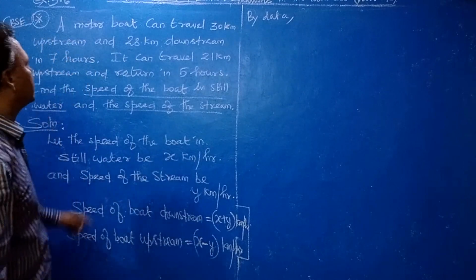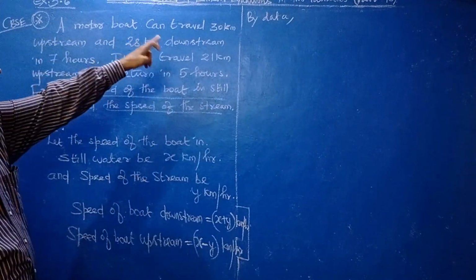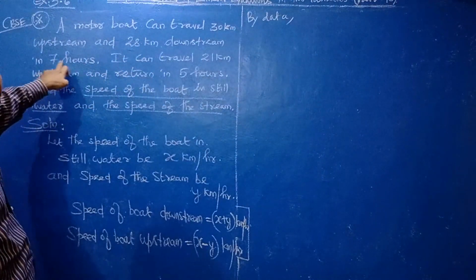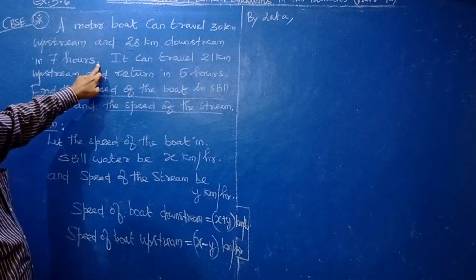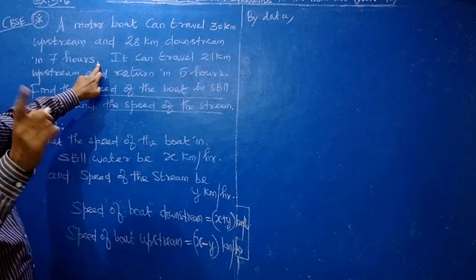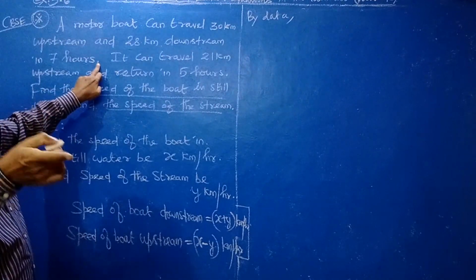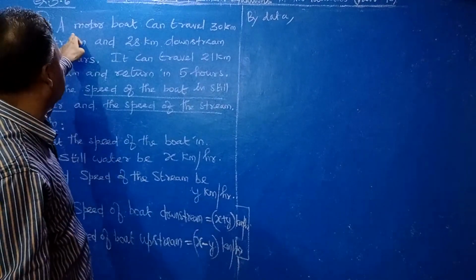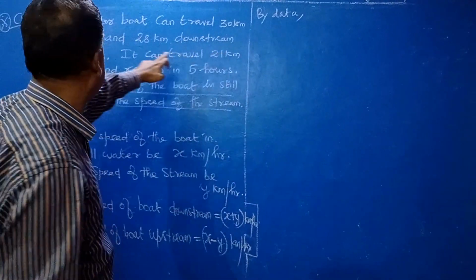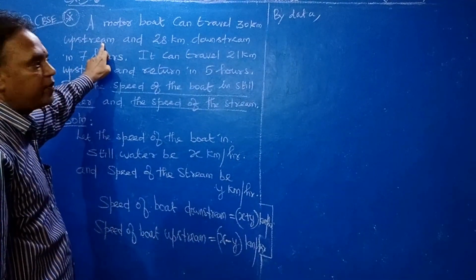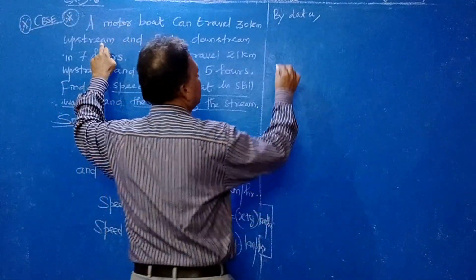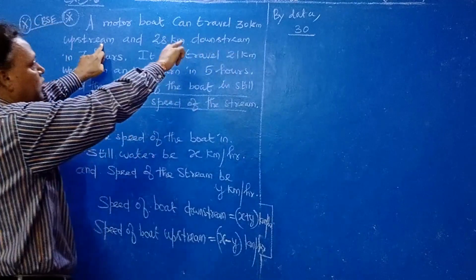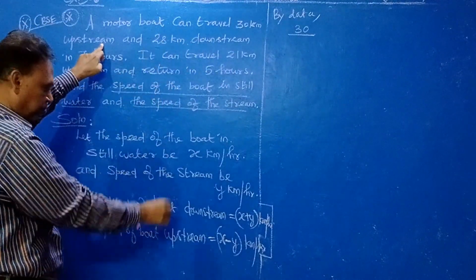Now, you see the first condition: a motor boat can travel 30 km upstream and 28 km downstream in 7 hours. Here total time is given. So you should apply time formula. Time is what? Distance by speed. So 30 km upstream, that means 30 is the distance, and upstream speed you have to take.